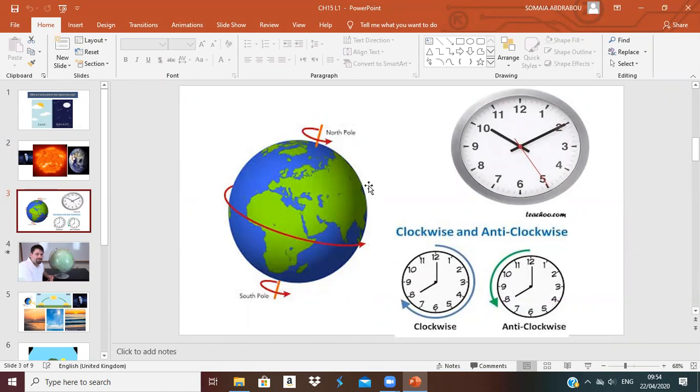A clock moves in this direction, so Earth moves in the anti-clockwise direction, the other side. Here is the North Pole and the South Pole. The North Pole is up and the South Pole is down.